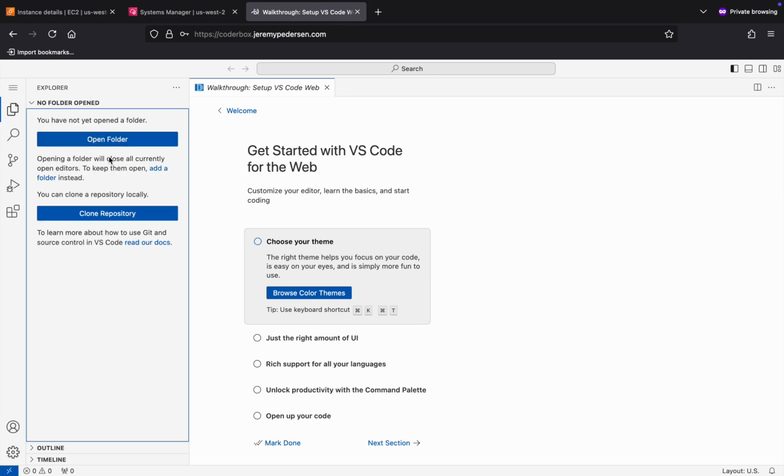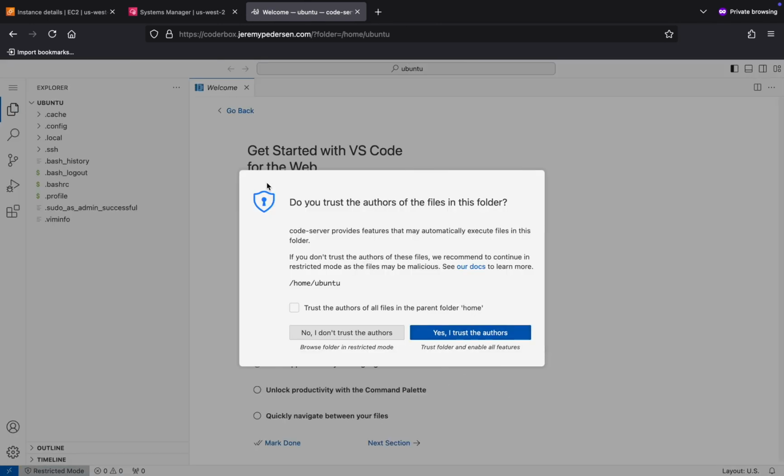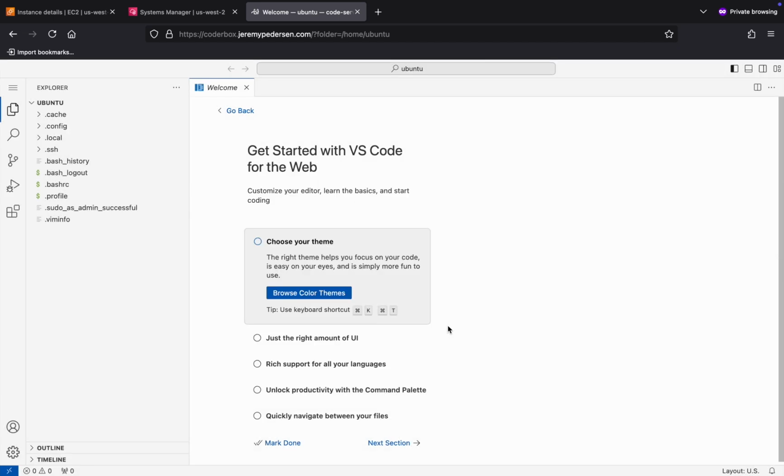I can open a folder, I can create a new file. Obviously, it's going to default to my current home directory. I'm running this again as the Ubuntu user, so by default, we're in /home/ubuntu. If I switch directories, you will notice that the browser sort of refreshes. Code server does that on its own every time you close out a repository or open a new folder, so don't be alarmed. It just refreshes the web interface when you do that.